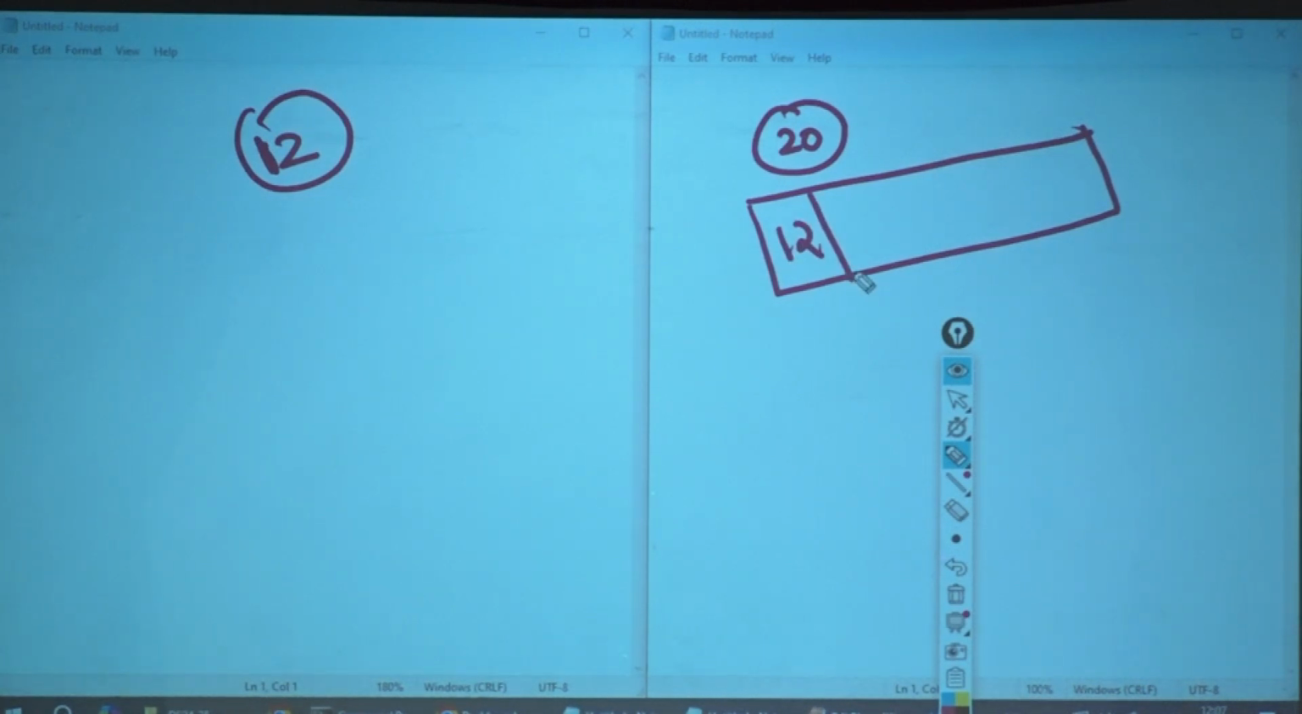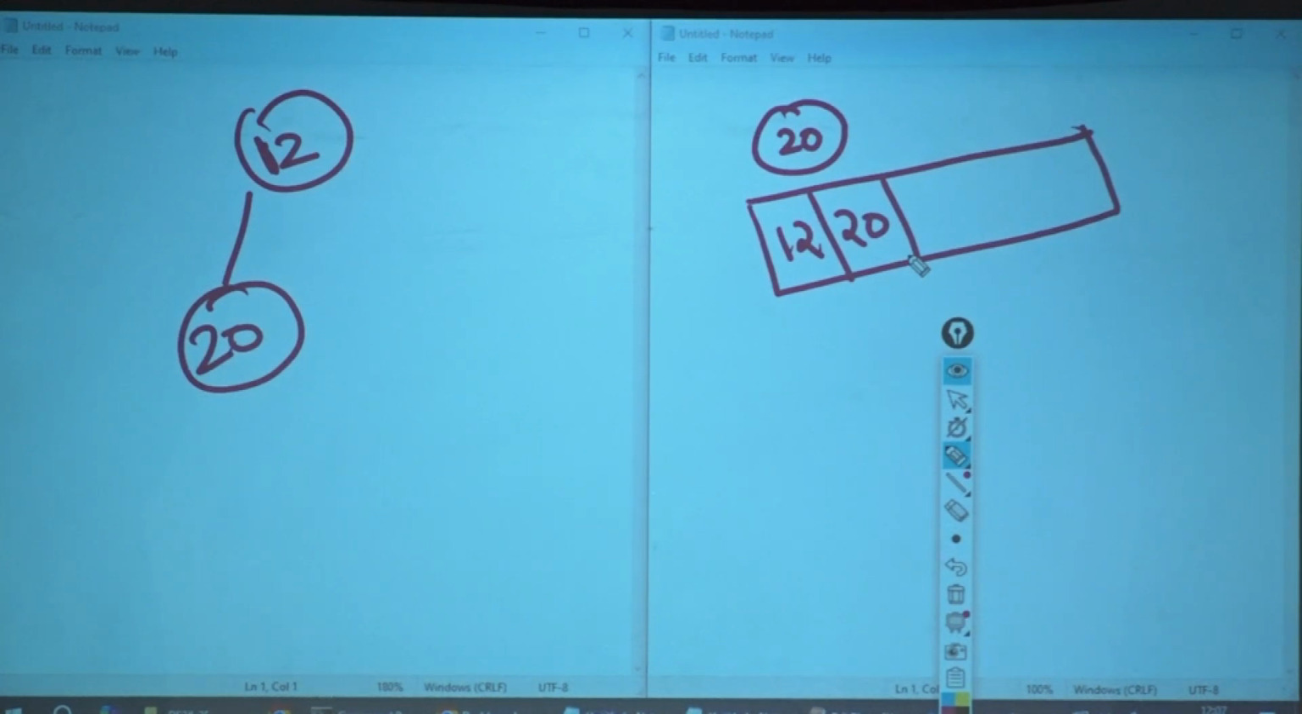Then a new 20 comes in. First, what is my duty? To add 20 to the tree. So where will I add my 20? Here. Now, after 20 I have inserted in the tree. First is take an element, add it to a tree. Add it to a tree means what? Put it in the last of the array.